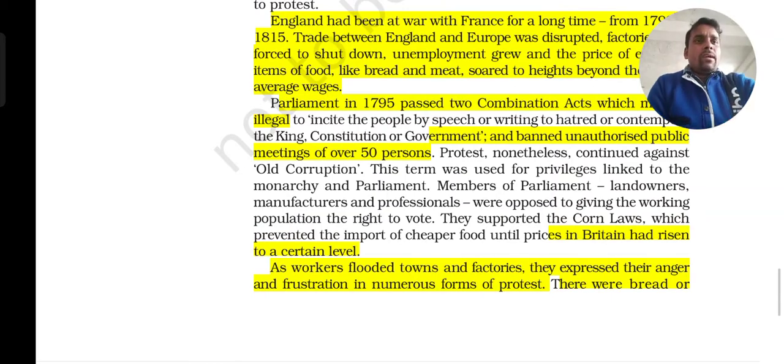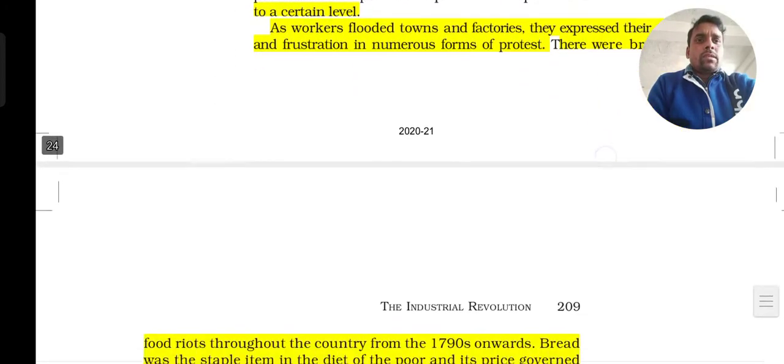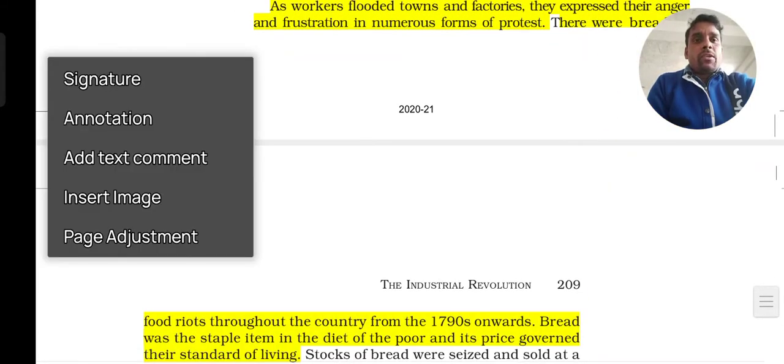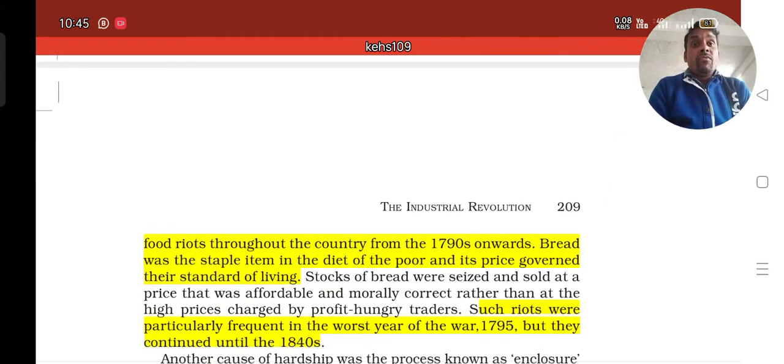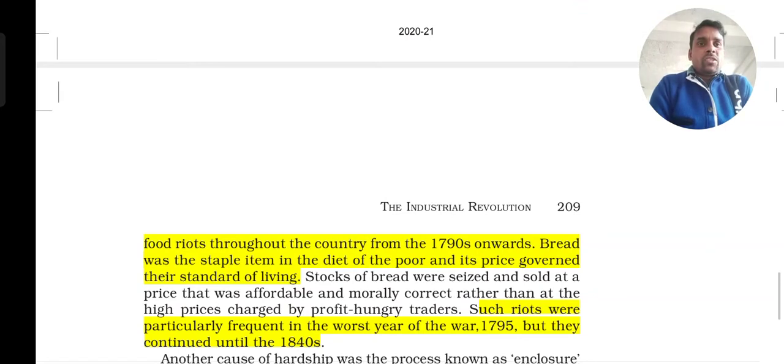And there were bread and food riots throughout the country from the 1790s onwards, because of the scarcity of food. So people needed food. From where would they satisfy it? From where would they get it?